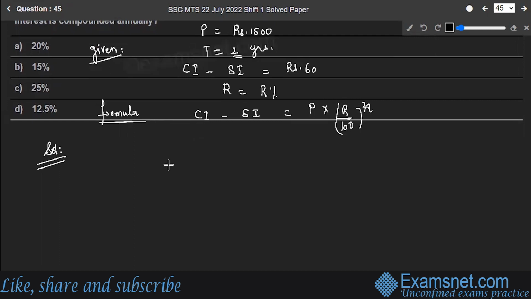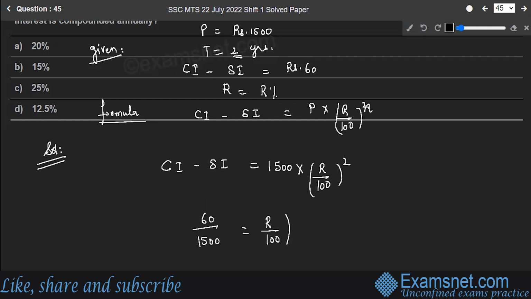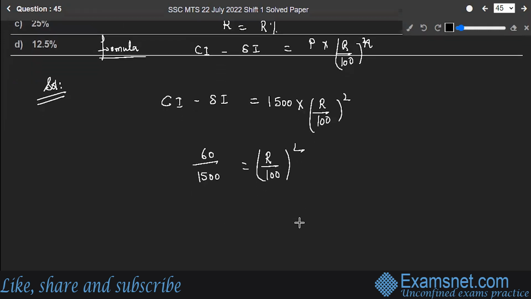Here's the solution to the problem. Compound interest minus simple interest is equal to principal, that's 1500, into (rate, which I have to find out, upon 100) square. Compound minus simple interest is equal to 60 rupees. So 60 upon 1500 is equal to (rate upon 100) square.